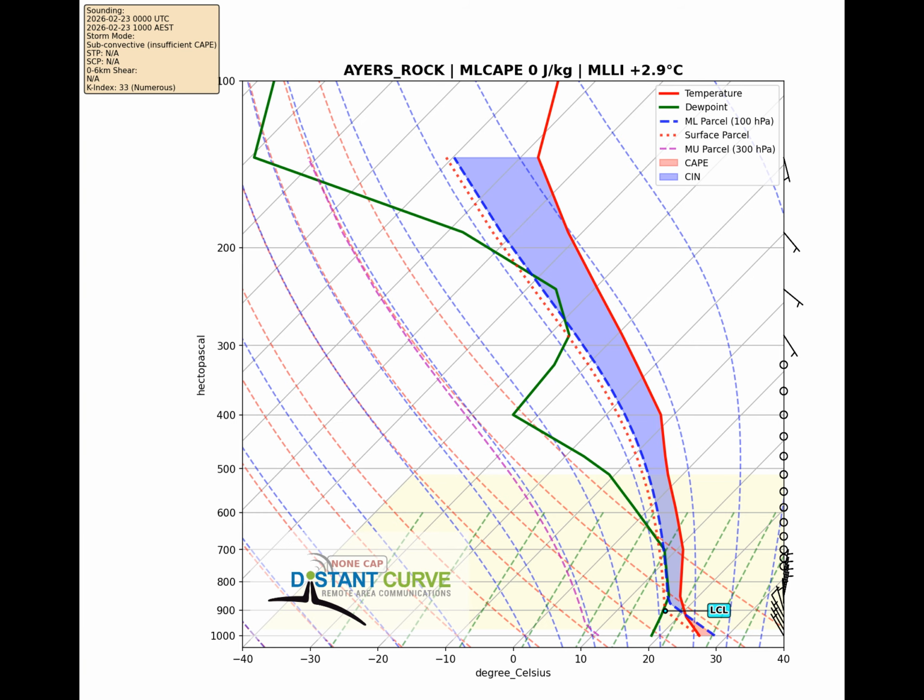Moving forward to tomorrow morning, the ML model forecasts very limited instability across the region. Mixed layer CAPE is predicted to be near 0 joules per kilogram, with surface-based CAPE also near 0. Wind shear in the 0 to 6 km layer is forecast to be minimal at 0.0 meters per second. The lifting condensation level will be around 93 meters above ground level, indicating very dry conditions in the boundary layer. Both the supercell composite parameter and significant tornado parameter are essentially 0, indicating subconvective conditions. Storm mode is classified as subconvective due to insufficient CAPE for organized thunderstorm development.